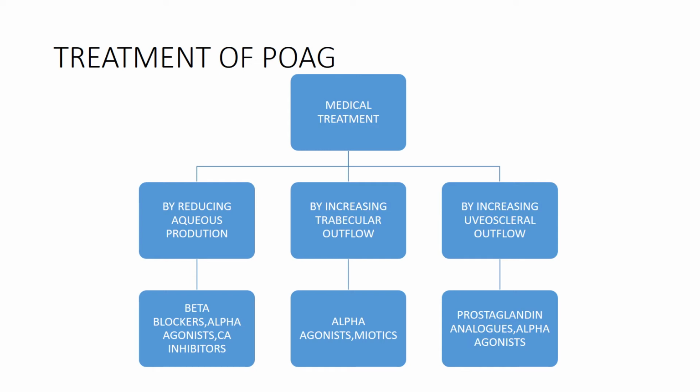Some agents have more than one mechanism. The second group is by increasing the trabecular outflow, which includes myotics and alpha agonists. The third group is those agents that increase the uveoscleral outflow, which includes prostaglandin analogs as well as alpha agonists. Alpha agonists majorly increase the uveoscleral outflow.